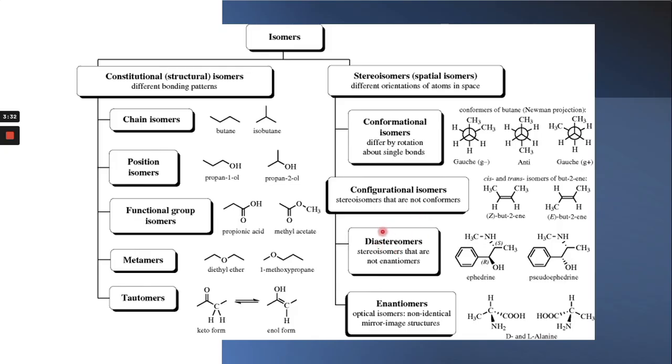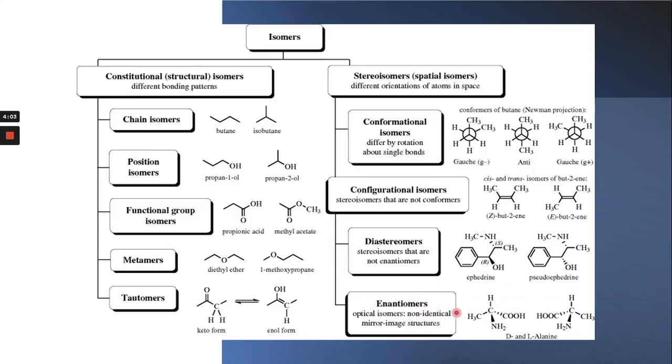And the third one is diastereoisomers or enantiomers. Enantiomers are the non-identical mirror image structures, or you can say the non-superimposable mirror images. So they are called the enantiomers. You can see the structure of alanine, D and L. In alanine, you can see these molecules are mirror images of each other. If you put this molecule onto this one, they are non-superimposable mirror images. This is called the enantiomers.